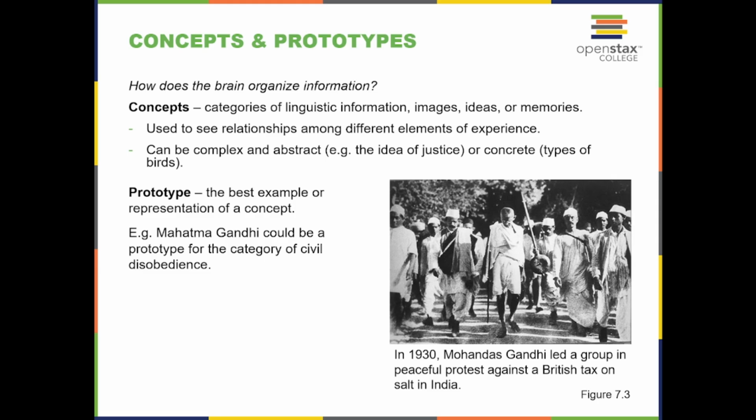Concepts and prototypes. How does the brain organize information? Concepts are the categories of linguistic information, images, ideas, or memories. They're used to see relationships among different elements of experience. They can be complex and abstract, like the idea of justice, or concrete, like types of birds.